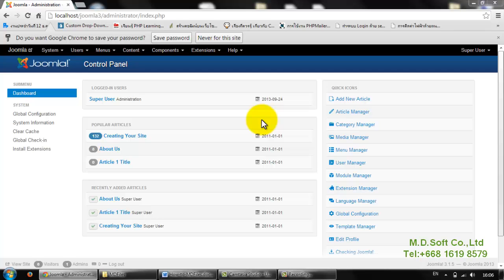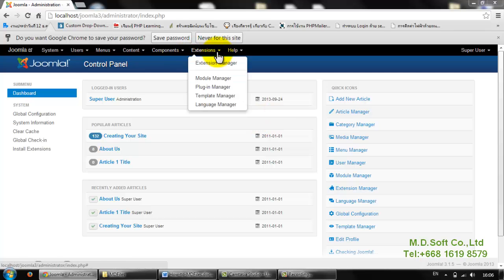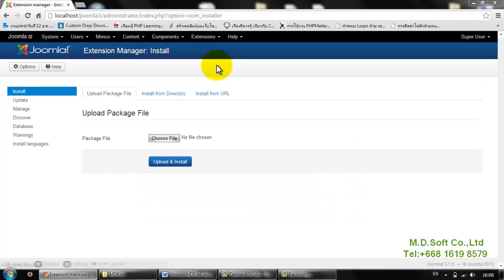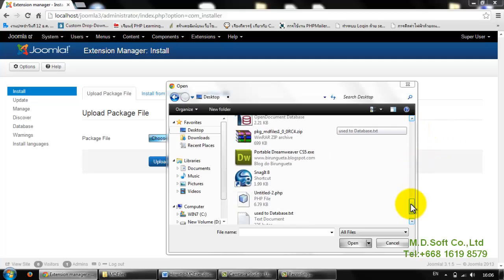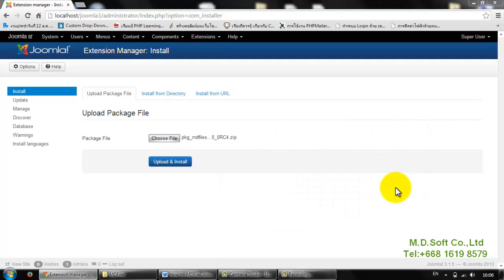Move your mouse over on Extension menu and click on Extension Manager. Go to Package File, choose File, upload and install.